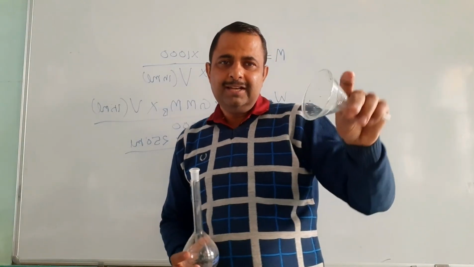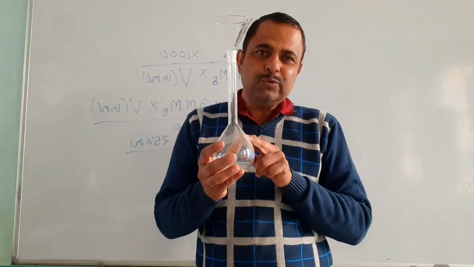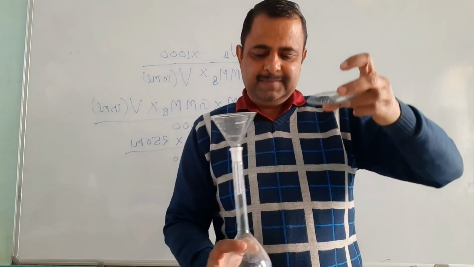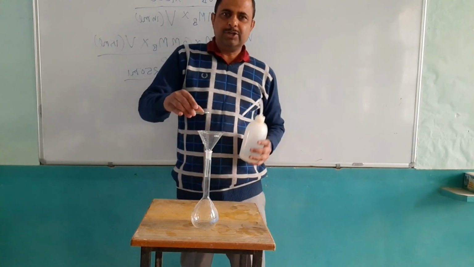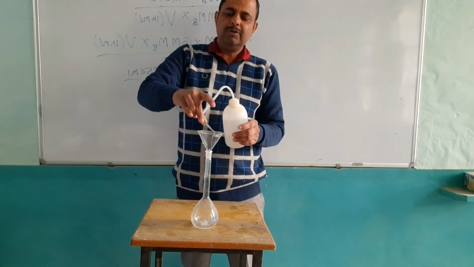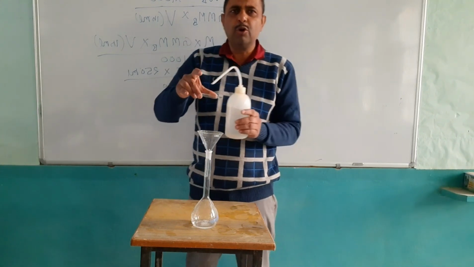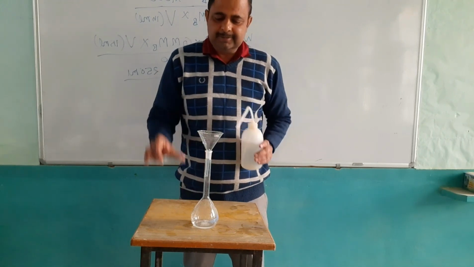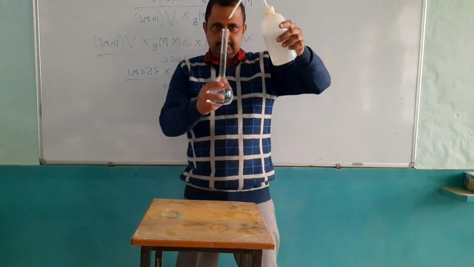I will use funnel to add sodium chloride into this 250 ml volumetric flask. Okay, let me take this sodium chloride. With the help of wash bottle, I will transfer this sodium chloride into volumetric flask. No little particles should go outside of the watch glass or this funnel. Now let me finish this work.